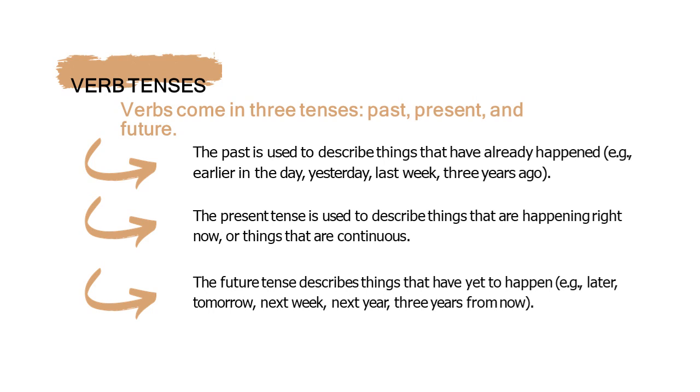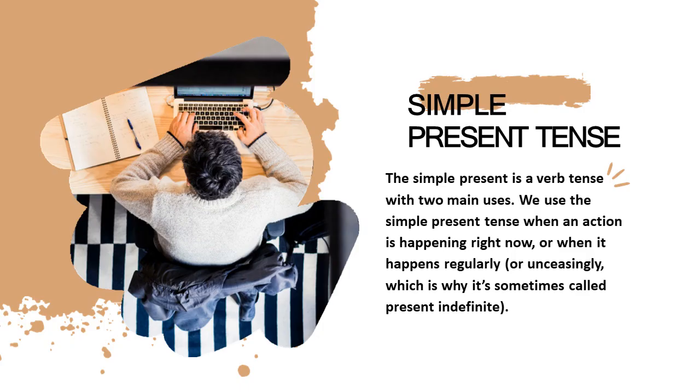The present tense is used to describe things that are happening right now, or things that are continuous. The future tense describes things that have yet to happen. An example: later, tomorrow, next week, next year, 3 years from now.